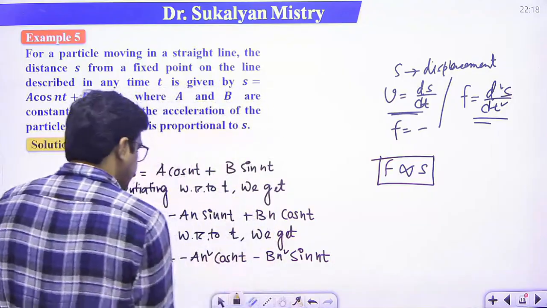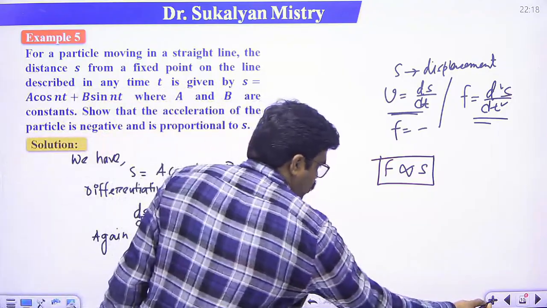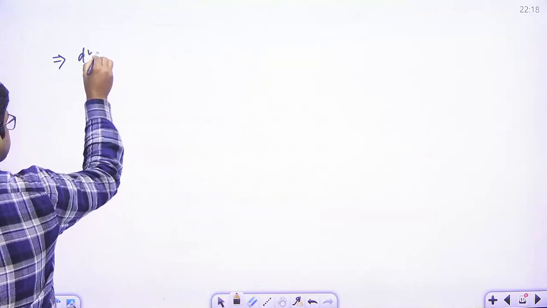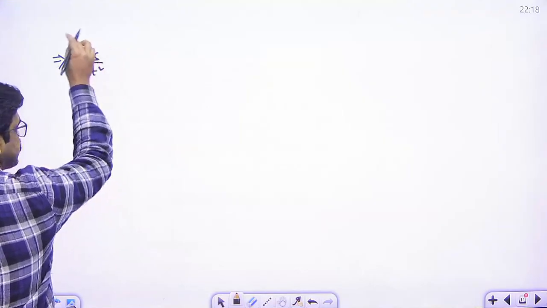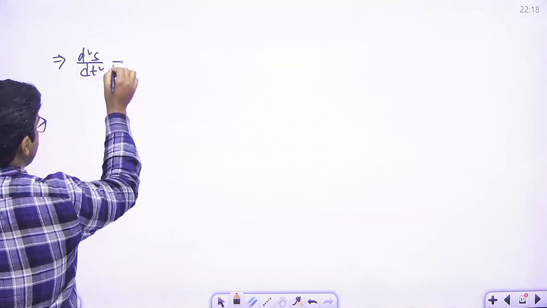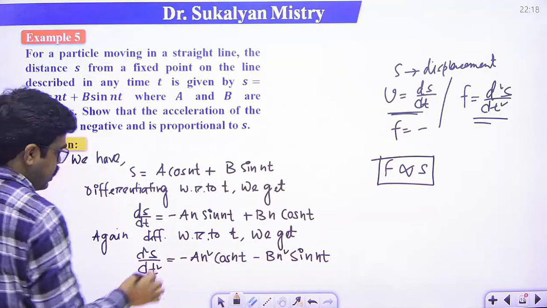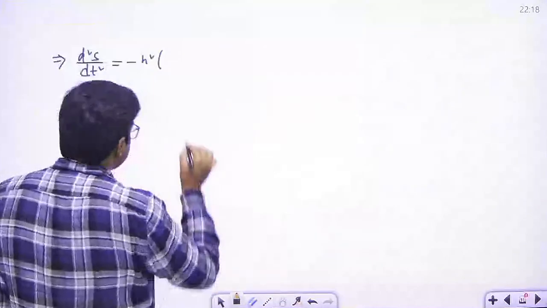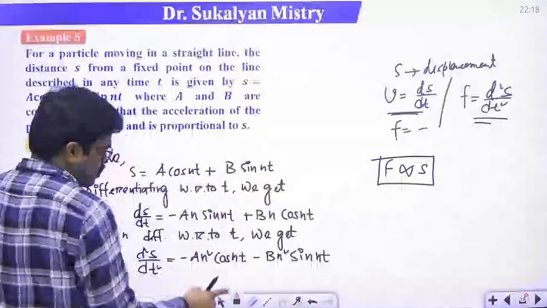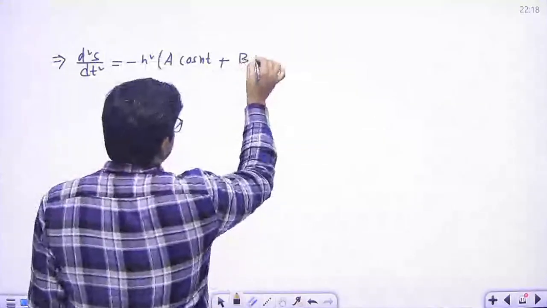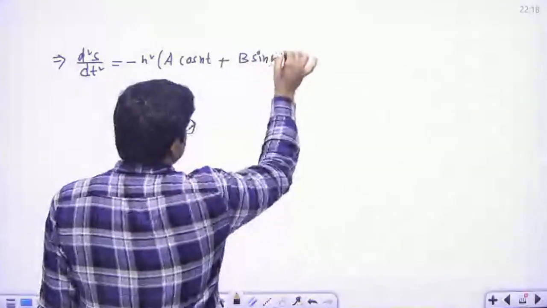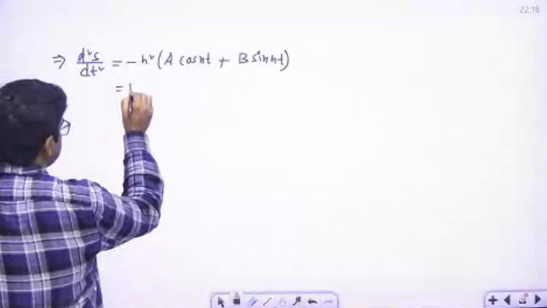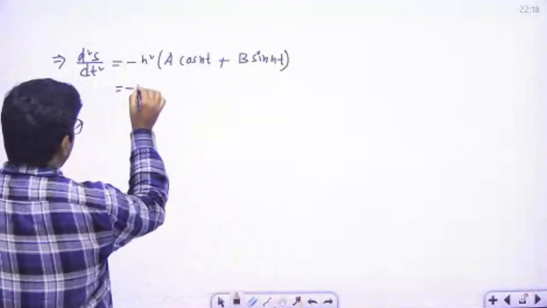So now just taking minus n square common, this implies that d2s/dt2, so this is the acceleration, right? So this is basically f. Taking minus n square common, what we get? a cos nt plus b sin nt, so a cos nt plus b sin nt, that is s, that is minus n square s.